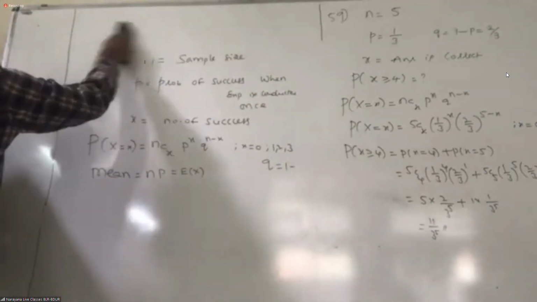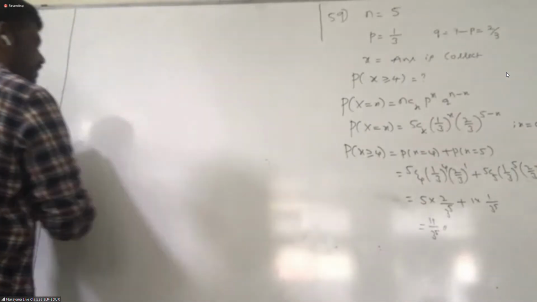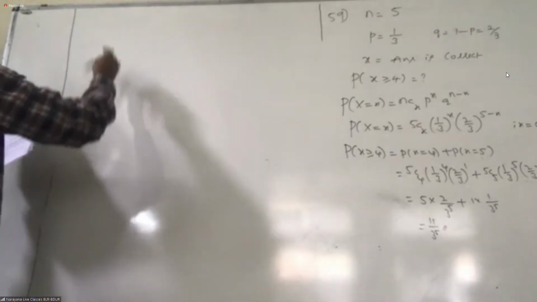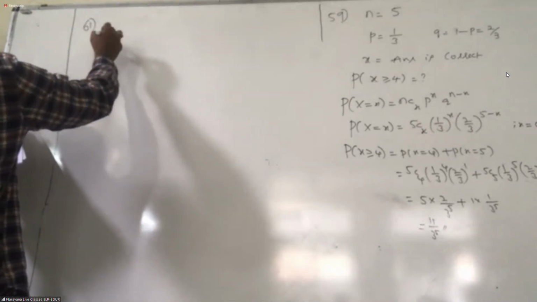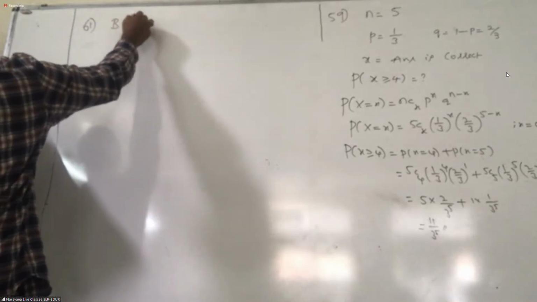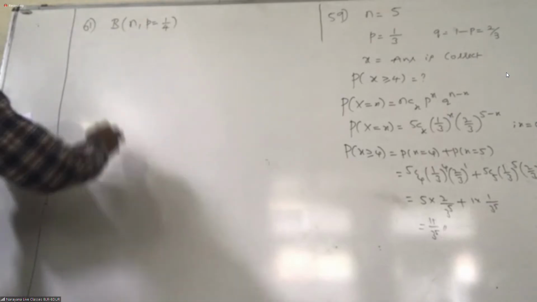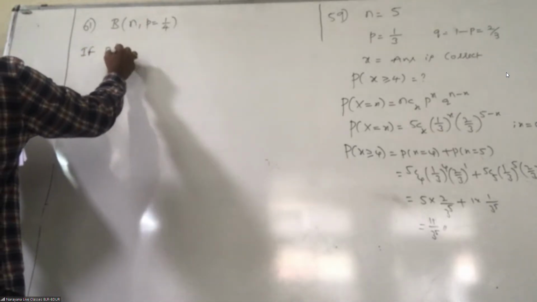Here, understanding the question is very important, like question 61. It's very early to do this model, but okay, we'll discuss. Now B(N, P) with P equal to 1/4.